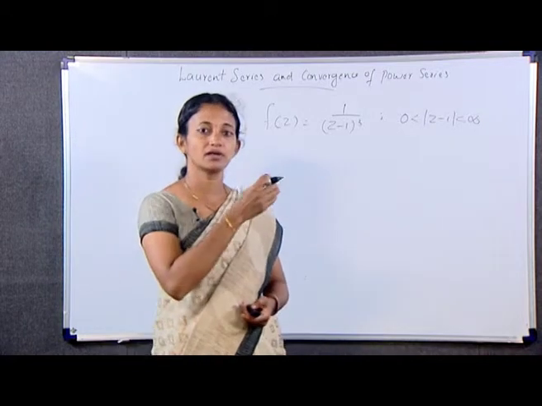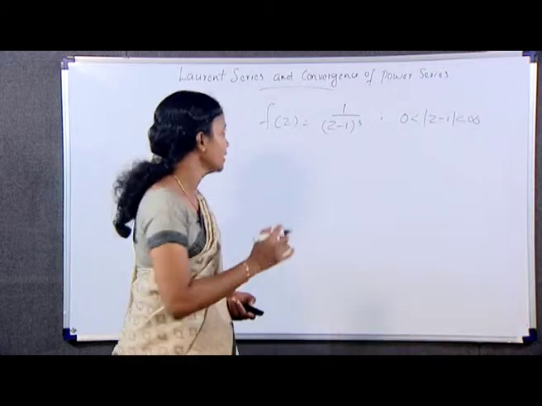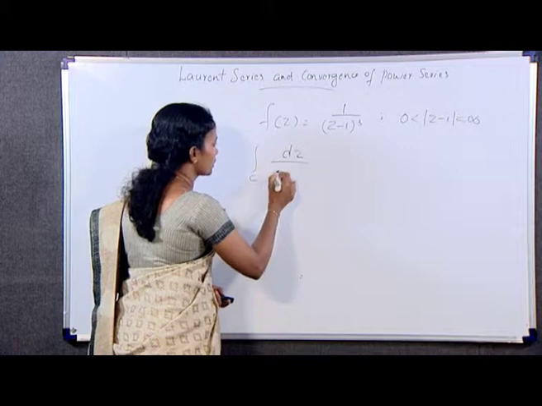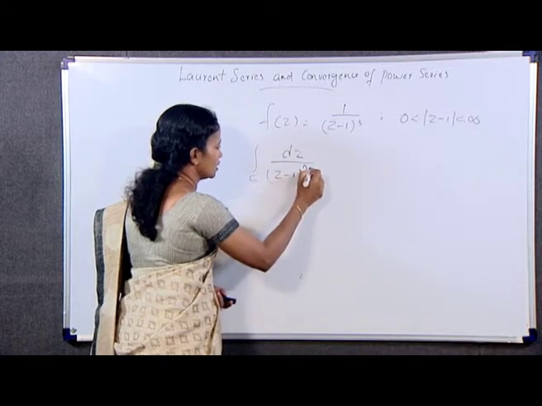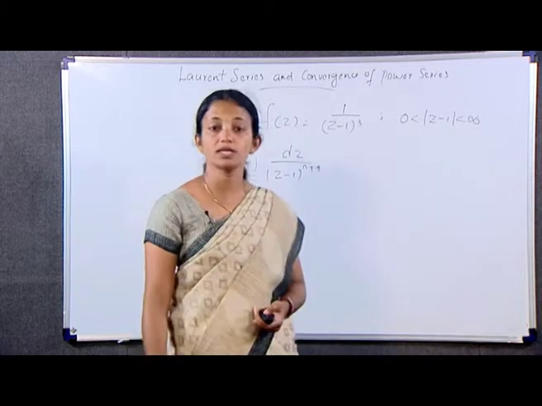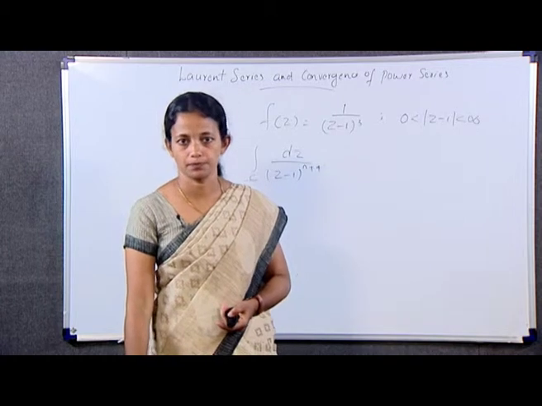We have to write this function as a Laurent series and evaluate the integral.